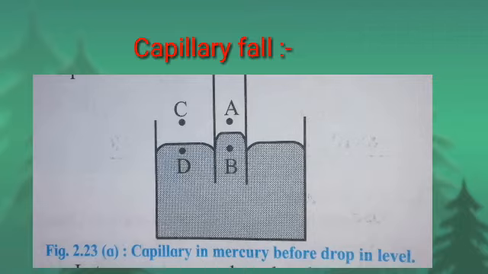Point A is just above the convex surface and inside the capillary. Point B is just below the convex surface inside the capillary tube.